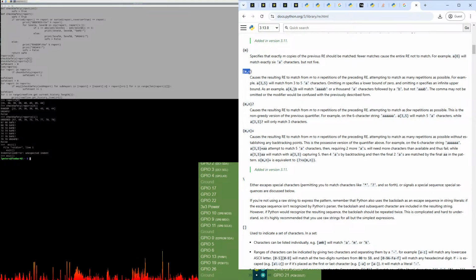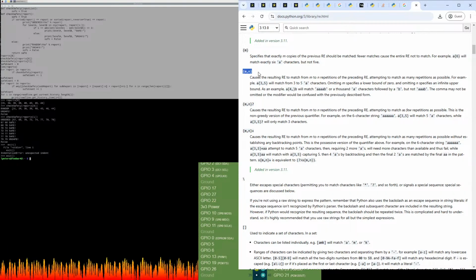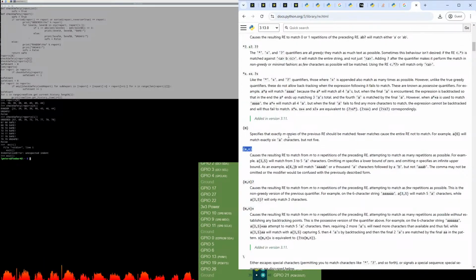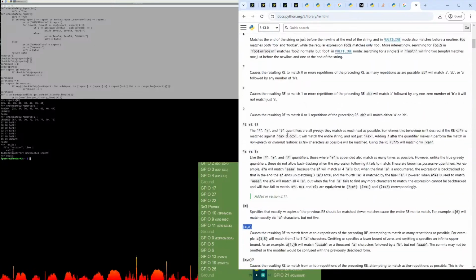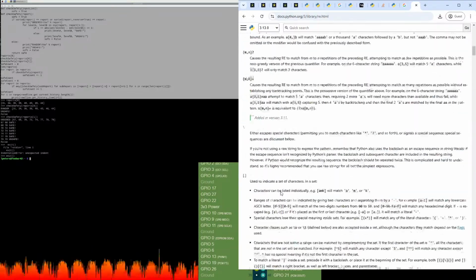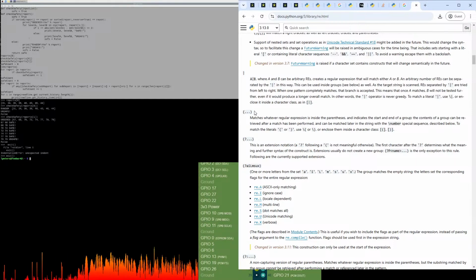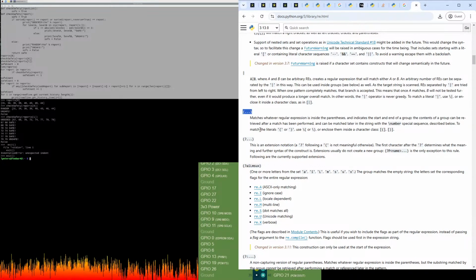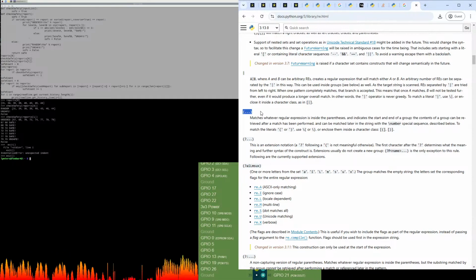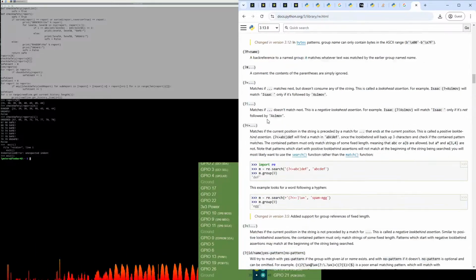Curly braces and then 1,3 for 1 to 3 repetitions. And I think, yeah, we'll probably also need to escape the round parentheses to make sure that it doesn't get confused with these parentheses. I think that should be good.